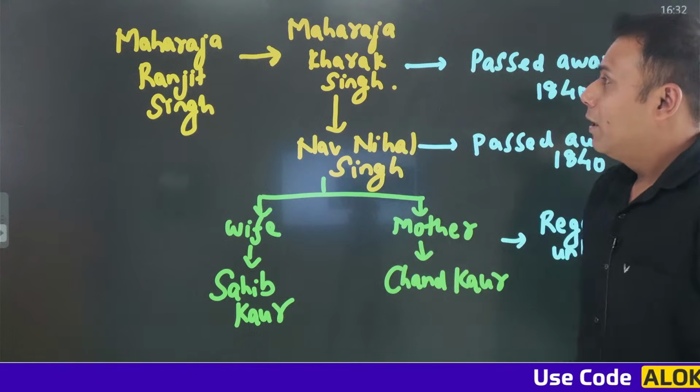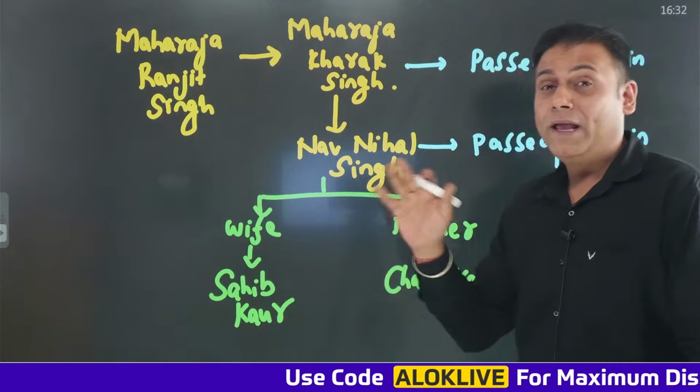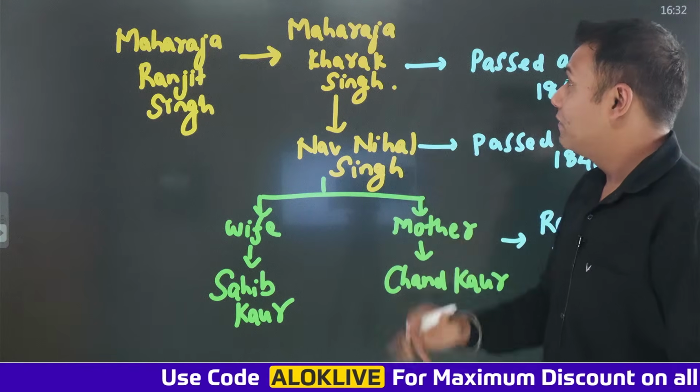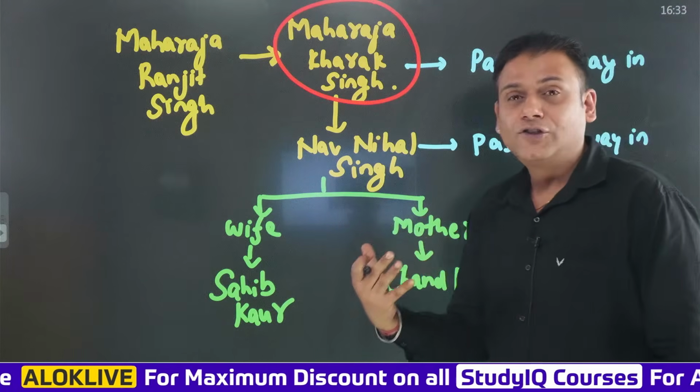Now, after the death of Maharaja Ranjit Singh ji, who became the ruler? The next ruler of the Sikh Empire was Maharaja Khadak Singh. And Maharaja Khadak Singh was a son of Maharaja Ranjit Singh and his wife Datar Kaur.